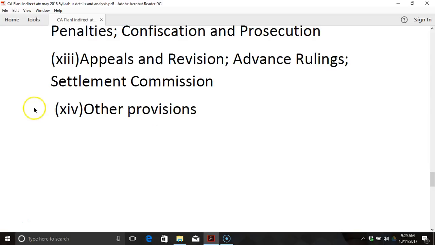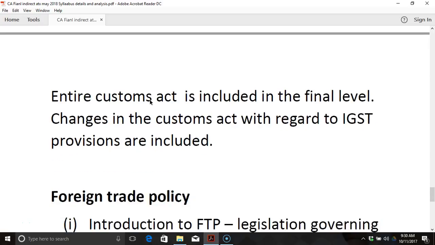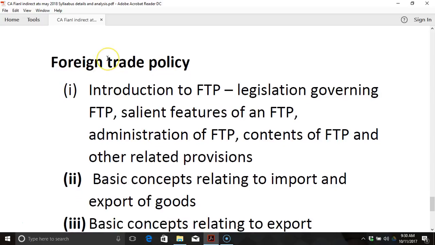Next is other provisions. Whatever missing provisions, whatever provisions are not covered in the above said chapters will be covered as other provisions in the customs law. So, entire Customs Act is included in the final level. Changes in the Customs Act with regard to IGST provisions are also included. Next is foreign trade policy. In foreign trade policy also there are a few changes with regard to exports. So, the government has made changes to the various schemes. The various schemes with regard to exports have also undergone a change with the advent of GST. Even those revised schemes and the procedures must be studied when you study foreign trade policy.